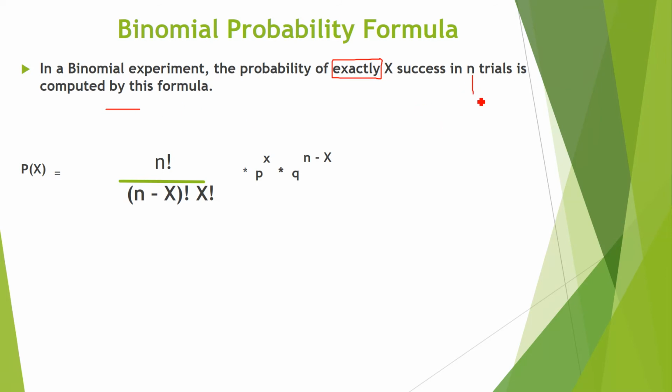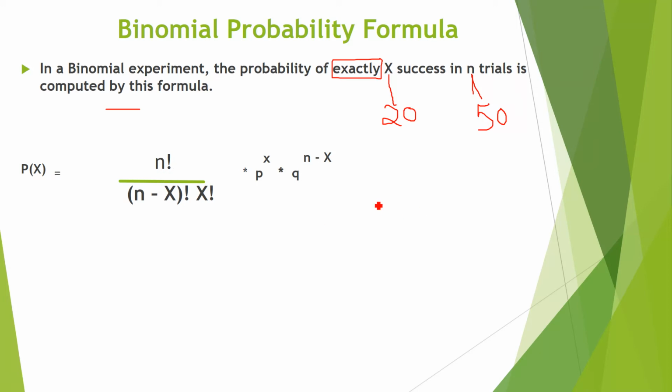Suppose I told you 50 times, so you have to write down N as 50. And 20 times head will come, so X is 20. You will use 20 for X and 50 for N. This is the formula: probability of X is equal to N factorial.